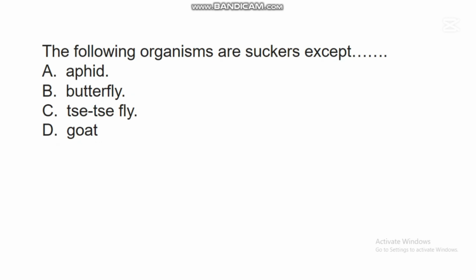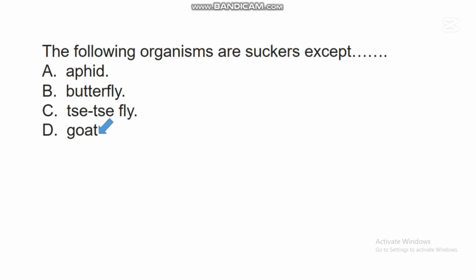The next question says, the following organisms are suckers except dash. A. Aphid. B. Butterfly. C. Sassafly. D. Goats. In this question, the correct answer is D. Goats.